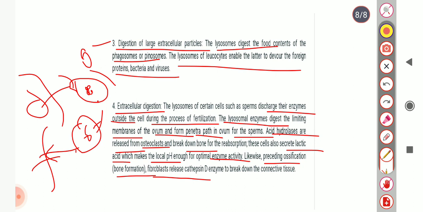And lysosomes help in the disposal of useless cells by the process of aging, when cells are aging or dead. This is all about the function of lysosome.